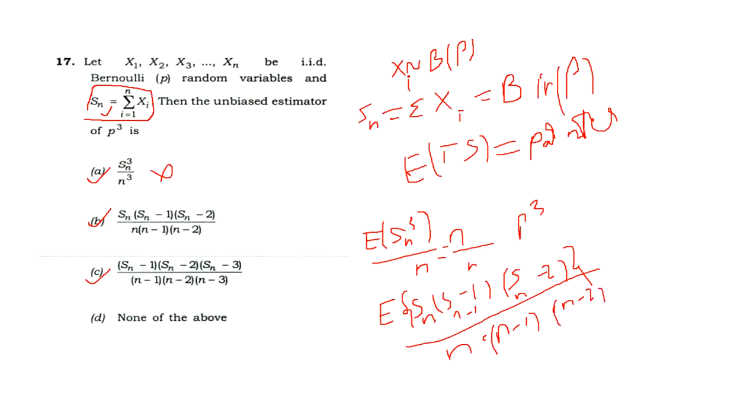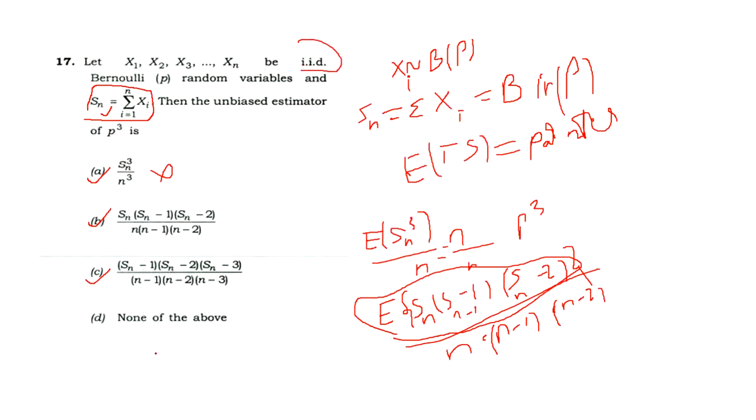Now we need to find the expected value of Sn into Sn minus 1 into Sn minus 2. The expected value of x into y into z equals the expected value of x into expected value of y into expected value of z, because samples are from IID, so they are independent.